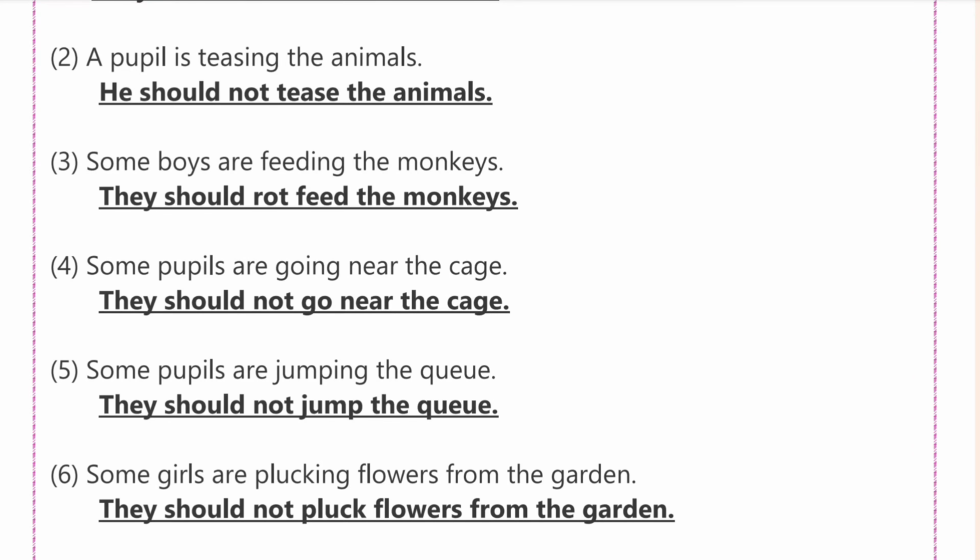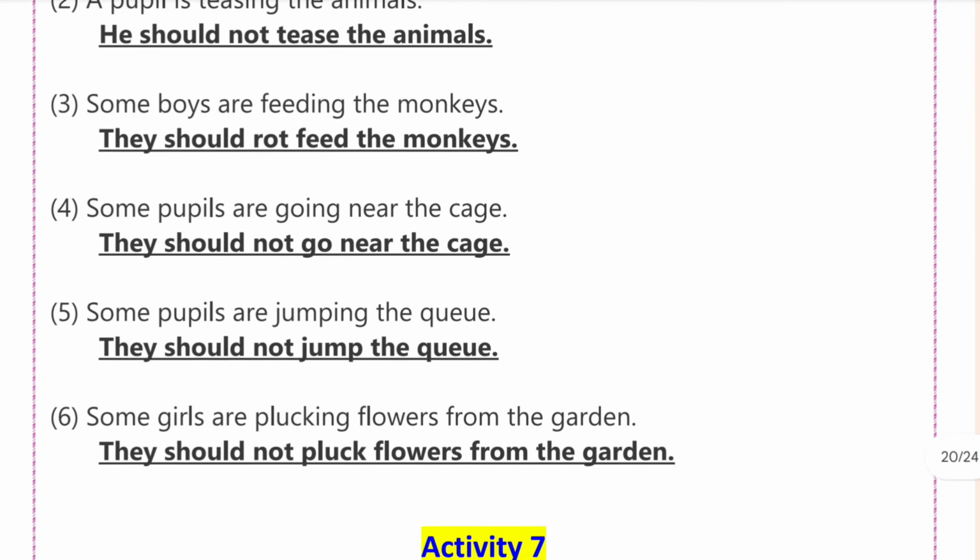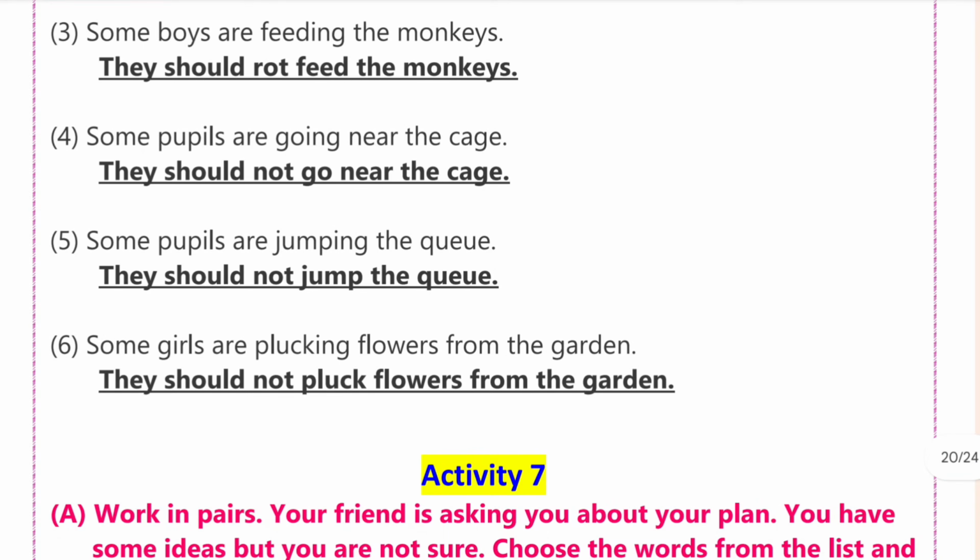Fourth, some pupils are going near the cage. They should not go near the cage. Fifth, some pupils are jumping the queue. They should not jump the queue. Sixth, some girls are plucking flowers from the garden. They should not pluck flowers from the garden.